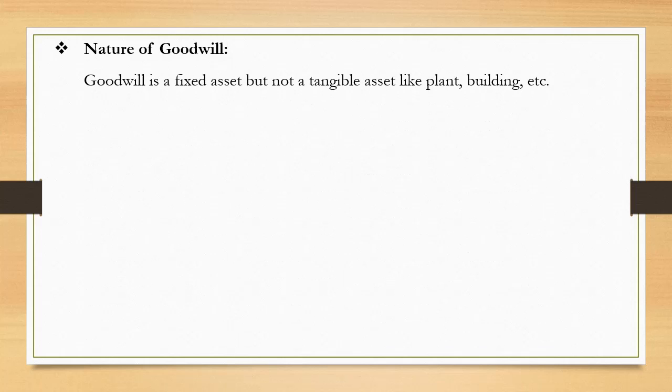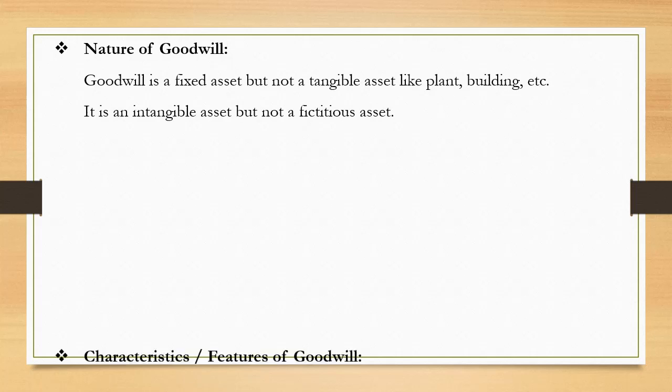What is the nature of goodwill? Goodwill is a fixed asset, but not a tangible asset like plant, building, etc. That means it is an intangible asset. It is an intangible asset but not a fictitious asset. Fictitious assets, generally we write off over a period of time. Goodwill is not written off that way. That's why you are told that goodwill is an intangible asset but not a fictitious asset.